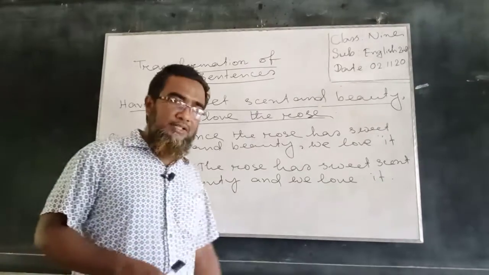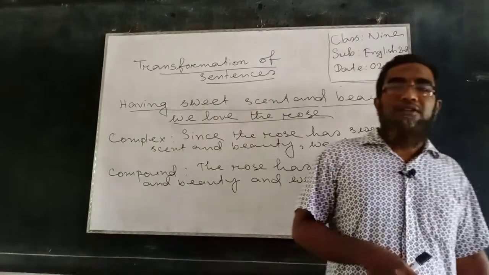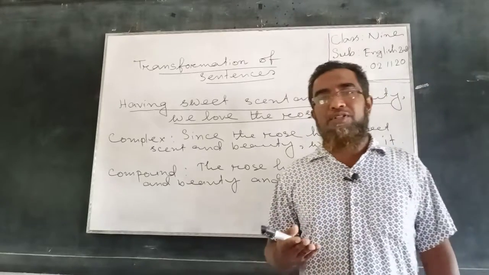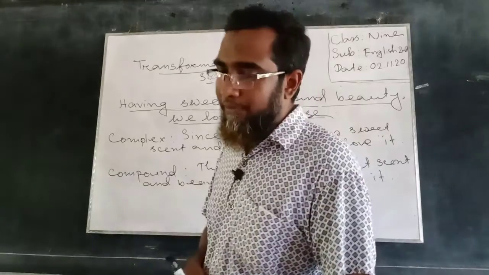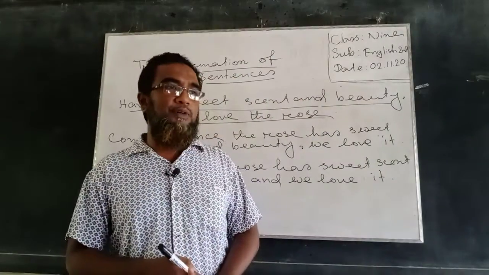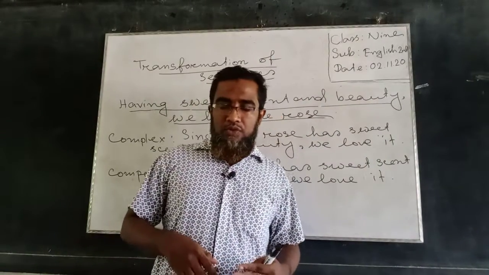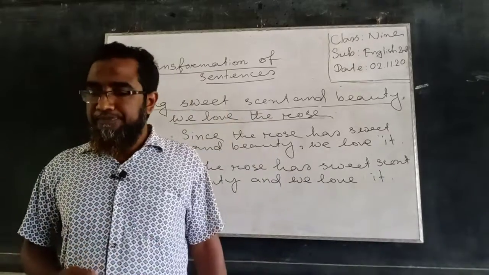You can see, dear students, how a simple sentence can be transformed into a complex one and a compound one. If you follow this process, you can easily transform sentences into simple, complex and compound.